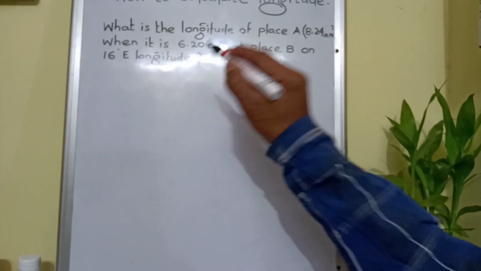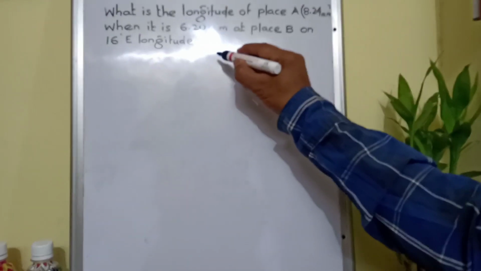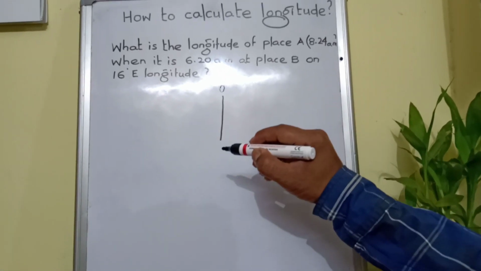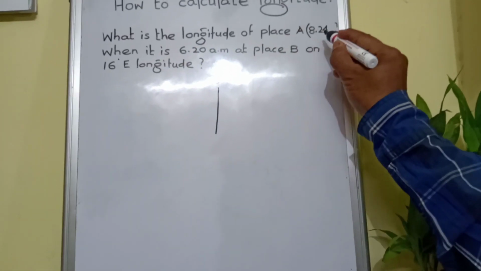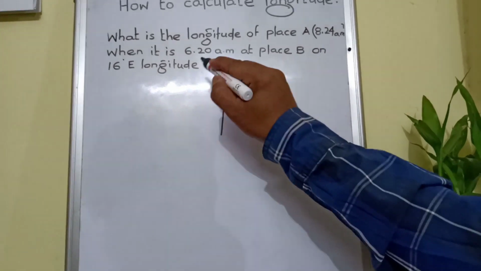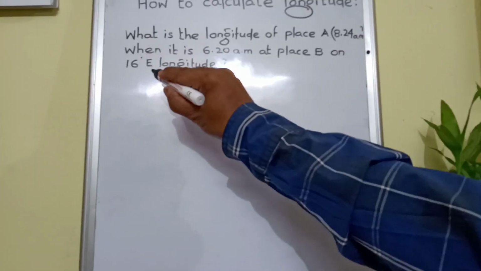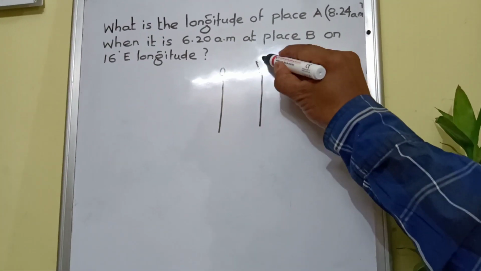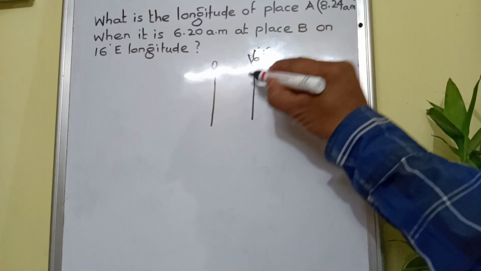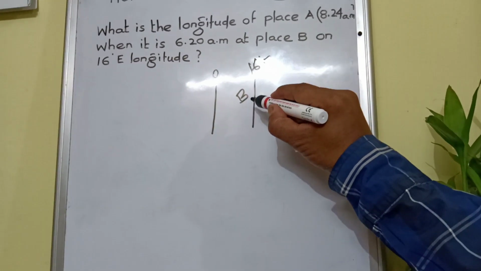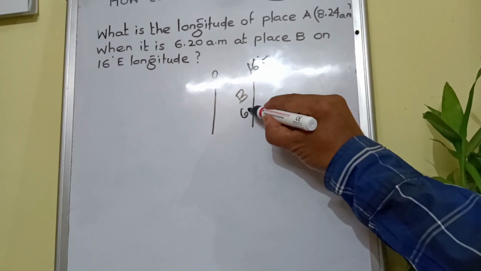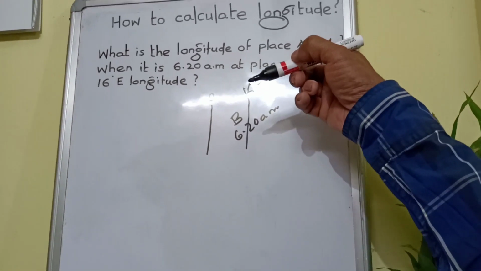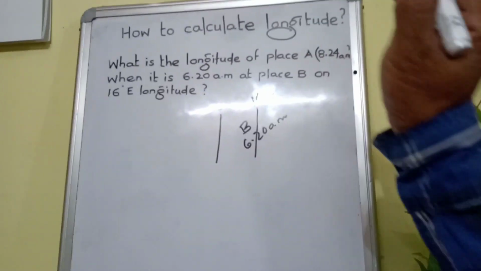In this context, what is to be done? First see the pictorial illustration. This is 0 degree prime meridian and place A 8:24 am, but longitude is unknown. Here B located on 16 degree east. This side eastern hemisphere, so somewhere here 16 degree east, place B. And time recorded here is 6:20 am. Clear? But time of place A given, longitude unknown.